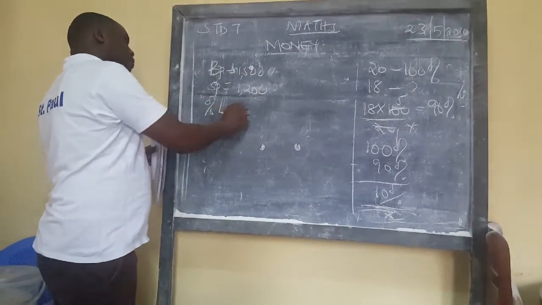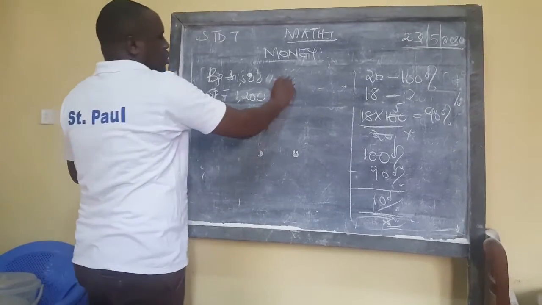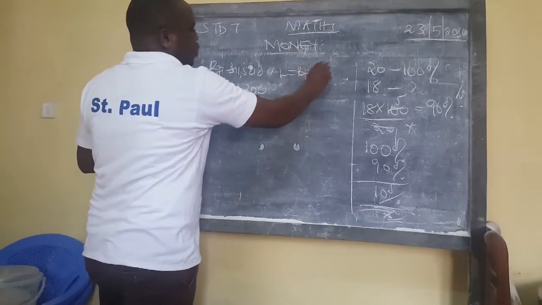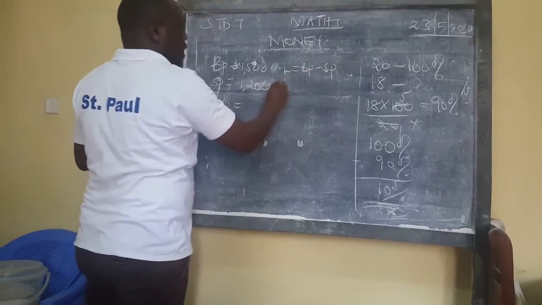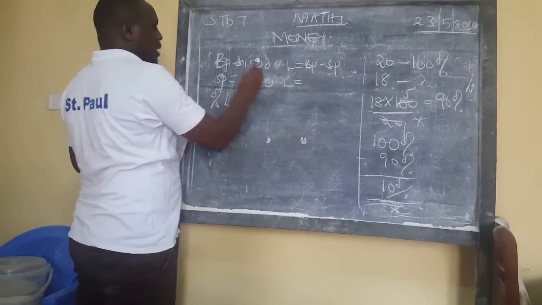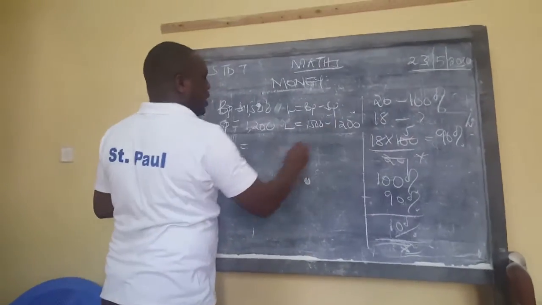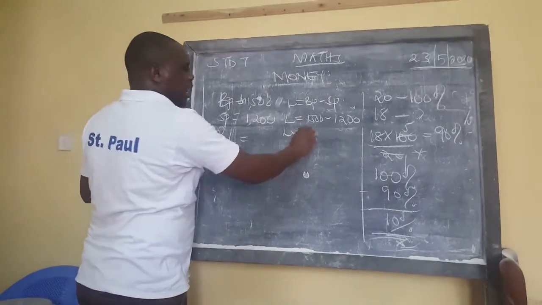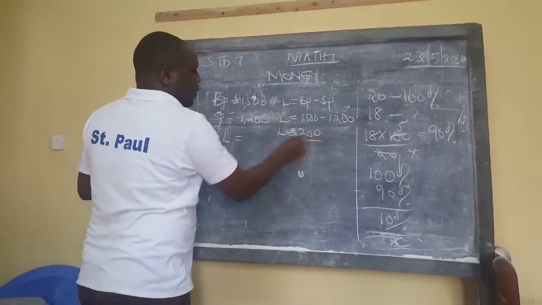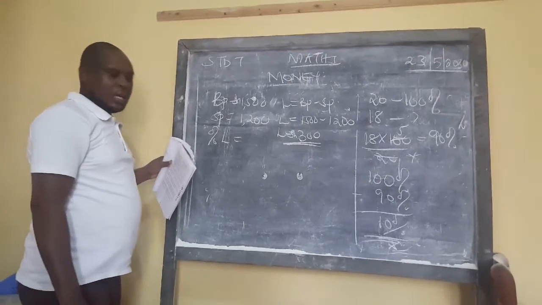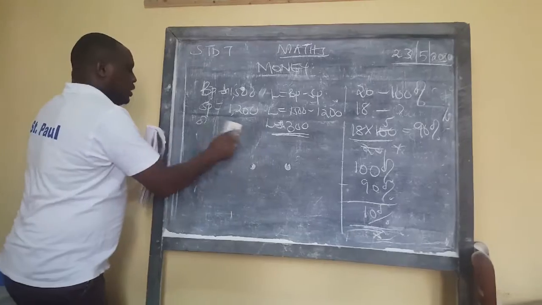Percentage loss. Before we get percentage loss, we must get the loss. Loss is equal to buying price subtract selling price. Our loss is equal to our buying price, 1,500, minus the selling price, 1,200. And our loss is going to be 300 shillings. This person lost 300 shillings. So let's see how we can get the percentage loss.